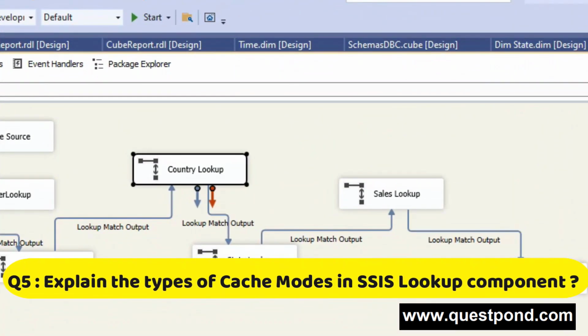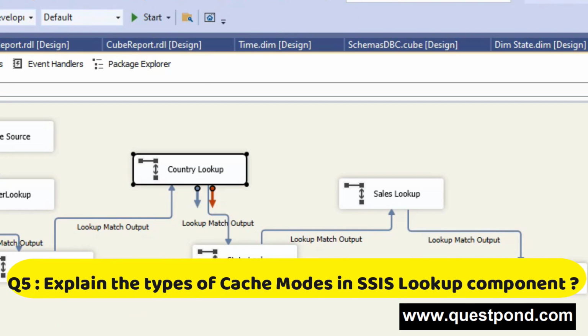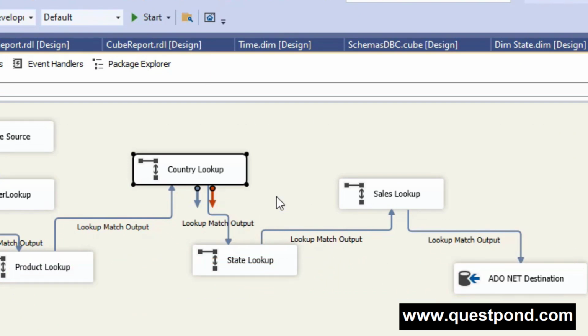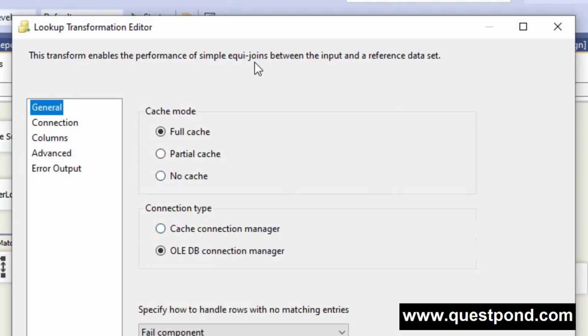Explain the types of cache modes available in the SSIS lookup component. So here we have the lookup component, as you can see. Let me just double click it, and here we have the cache modes as you can see on the screen. So by default we have the full cache mode, then we have the no cache mode, then we have the hybrid of these two, the partial cache mode.